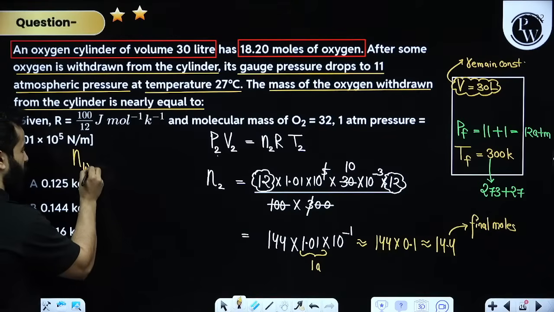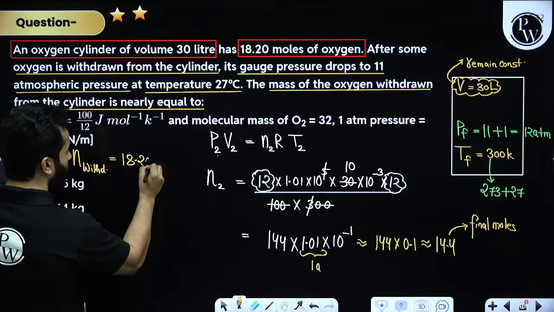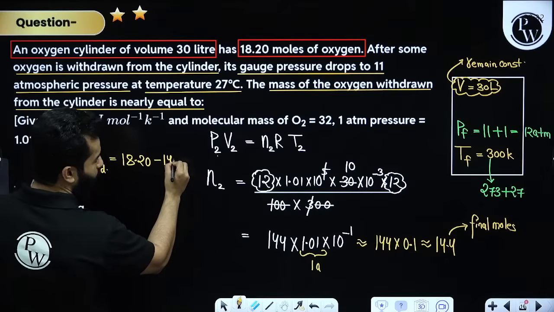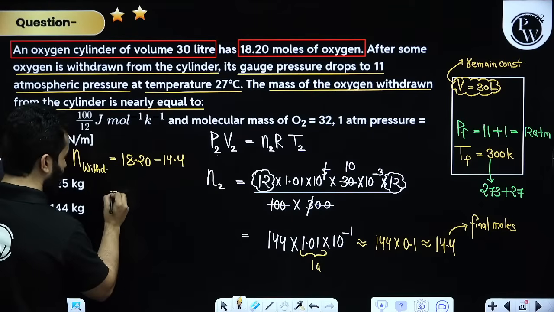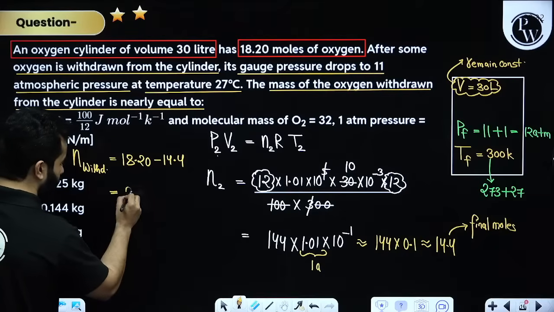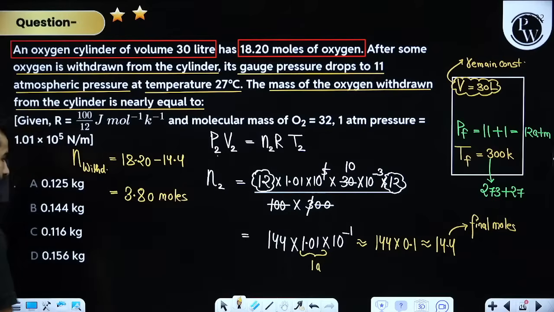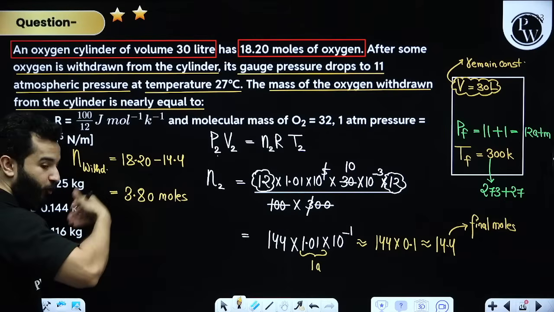That means the number of moles which are withdrawn are going to be 18.20 minus 14.4. I believe you can do this. I believe my students can do this. I'll save my time and I'll tell you. By the way, I have just now calculated it. It came out to be, my dear friends, 3.80 moles. Now, these are the number of moles withdrawn.